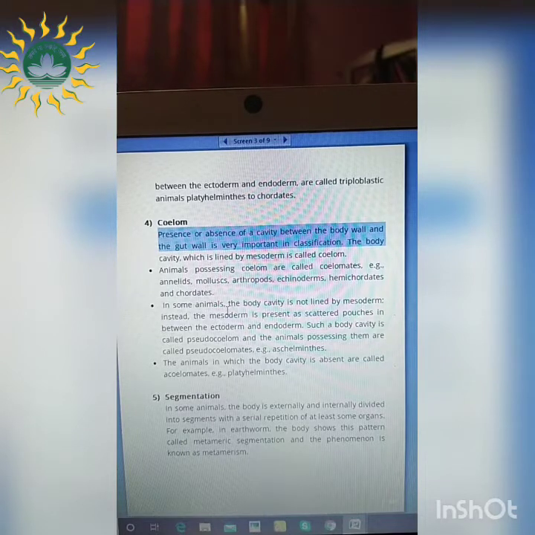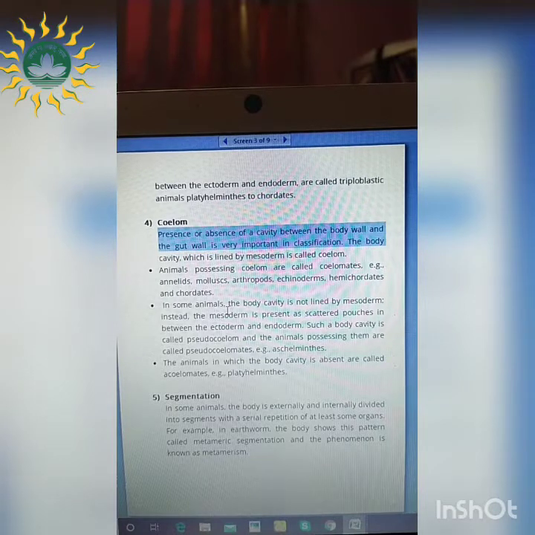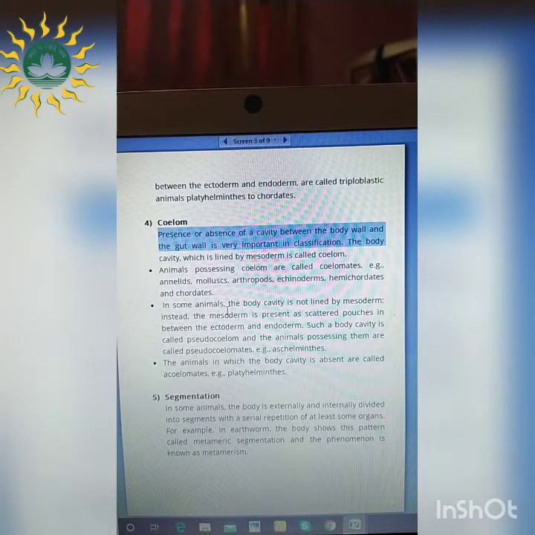Now there are some animals which are having the coelom, and there are some which are not having the coelom. Whereas there are different animals in which the coelom is present, but they are not very functional. Right? So depending on those, animals are divided into three types. One is coelomate, on the basis of presence of coelom. Another one is pseudocoelomate, on the basis of the presence of a coelom which is false in nature. And another one is acoelomate, in which the animals are lacking the body cavity.